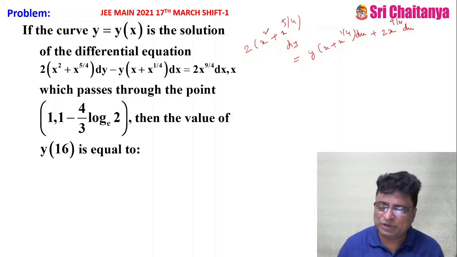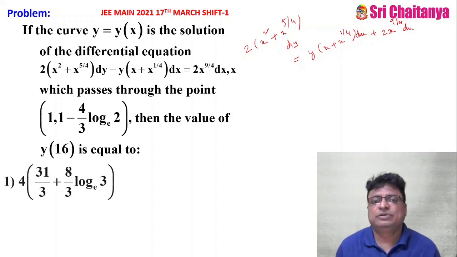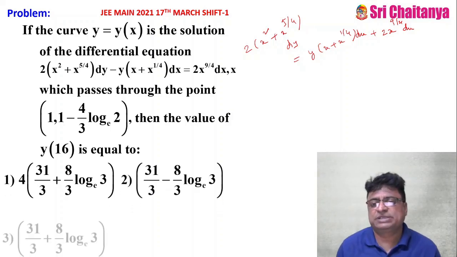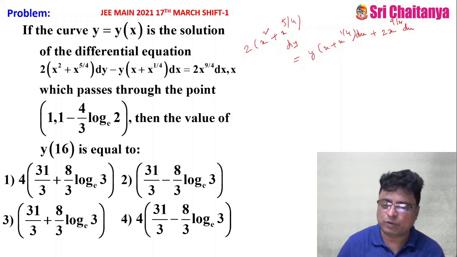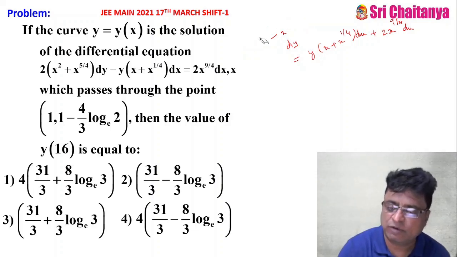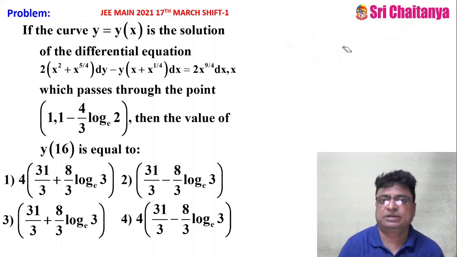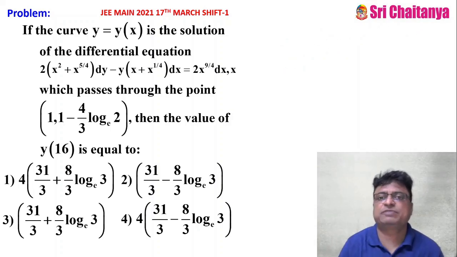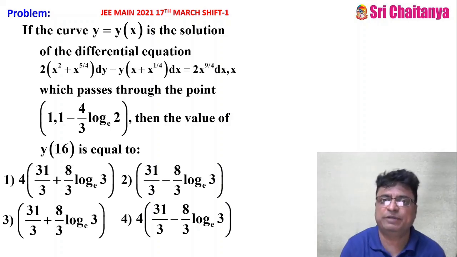So what I am doing is, now I want to convert the equation into, of course these are the options. These are the options given for you. So what I am doing now is, what is my dy by dx? I need to find the structure. So divide first, what to do? Divide on both sides with 2 into x square plus x power 5 by 4.